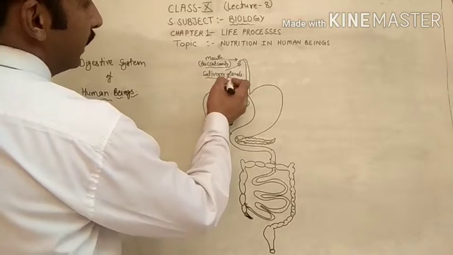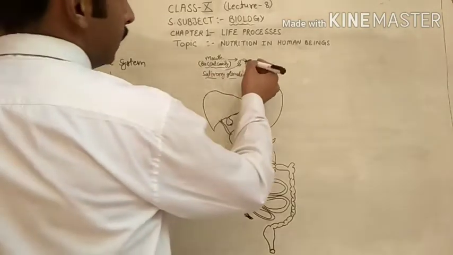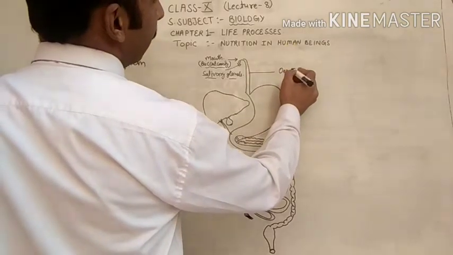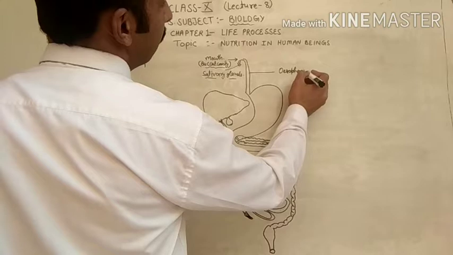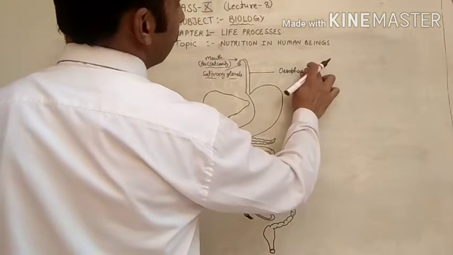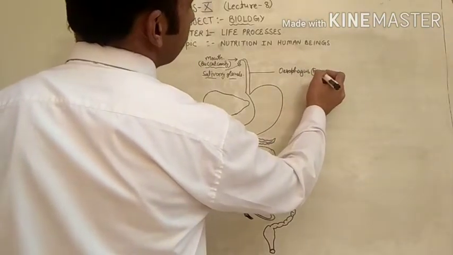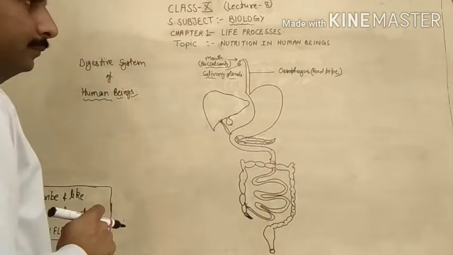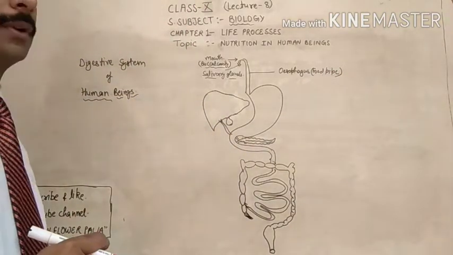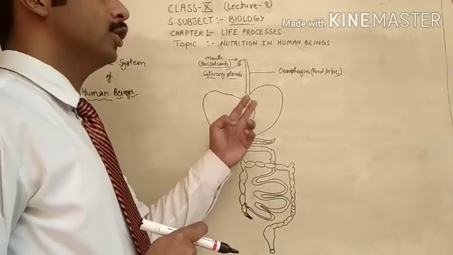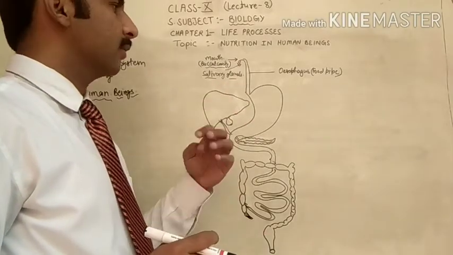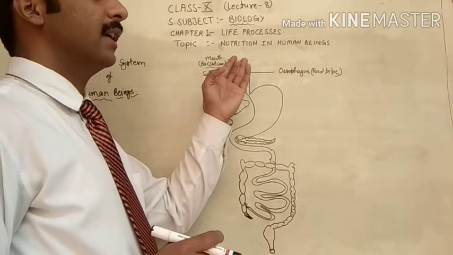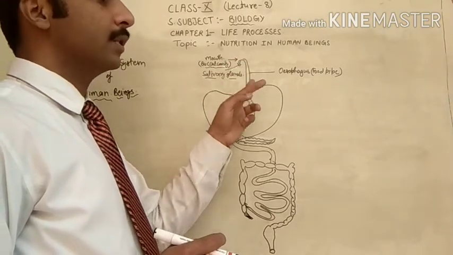Now this pipe-like structure is called the esophagus, commonly called the food pipe. It is a long tube into which the food is swallowed from the buccal cavity and transferred to the esophagus.